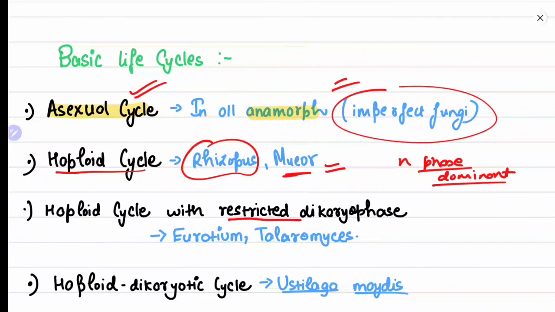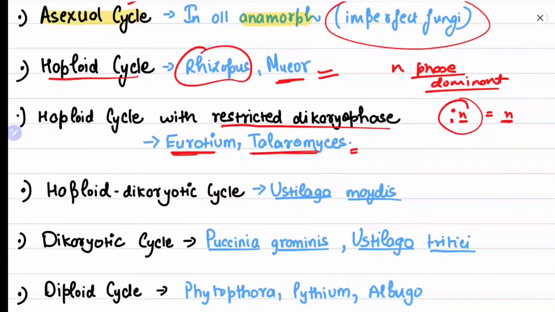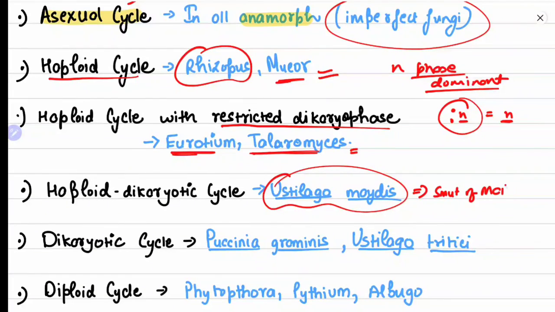Haploid cycle with a restricted dikaryophase. Okay, so there will be a restricted dikaryophase, but the predominant phase is haploid. Examples are Eurotium and Talaromyces. They are basically the teleomorph stages, or the sexual stages, of Penicillium and Aspergillus. Haploid dikaryotic cycle. The example is Ustilago maydis. Ustilago maydis is the smut of maize. Okay. This type of cycle is haploid dikaryotic.